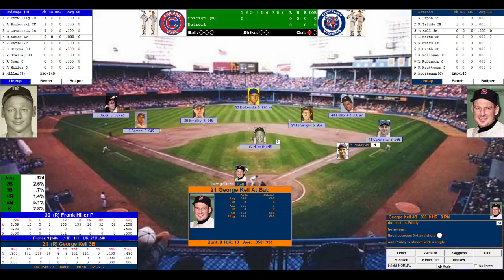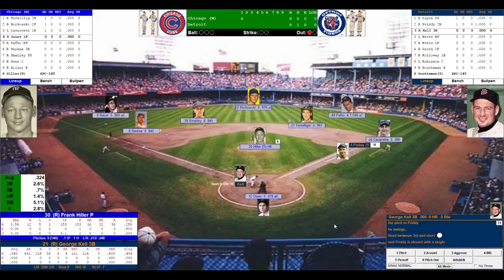Here comes George Kell, Tigers third baseman, .340, 8 home runs, 101 runs knocked in, .331 off right-handed pitching. Hiller looks to first, now in to Owen. Here's the pitch to Kell. There goes Priddy, and he steals second base. Got an excellent jump there. So he's in scoring position with 1 out. Vic Wertz on deck.